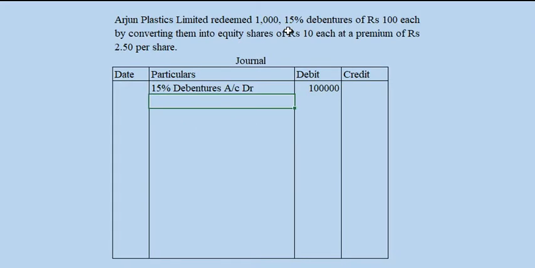That means 1000 into 100. To debenture holders, amount due to debenture holders. Now the debenture is cancelled.